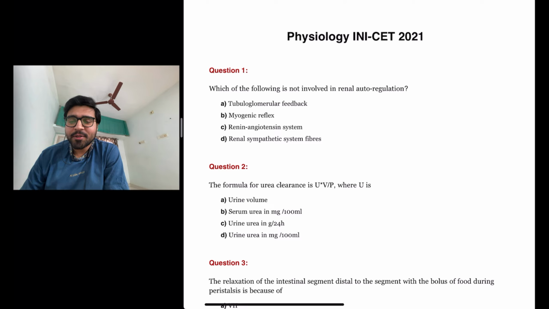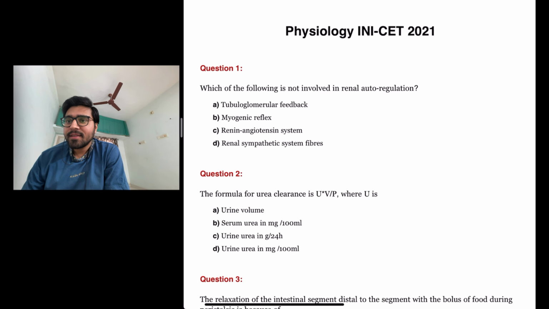So today we're going to discuss the recall questions of Physiology INI-CET 2021. So let us start discussing the questions. The first question is, which of the following is not involved in renal autoregulation? So let us look at the options.